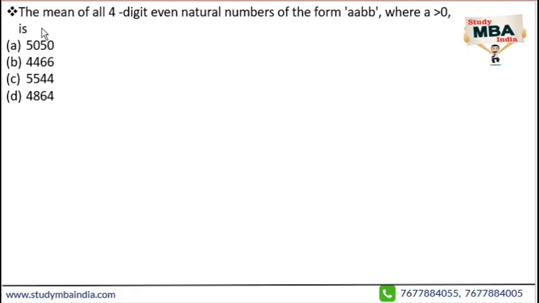This is basically question number 14. Good, interesting question. This is an easy as well as a time-taking question, you can say. The question says: find the mean of all 4-digit even natural numbers of the form AABB, where A should be greater than 0.